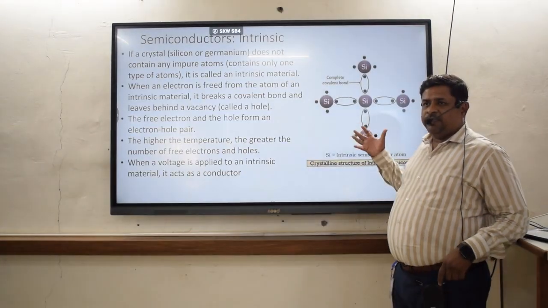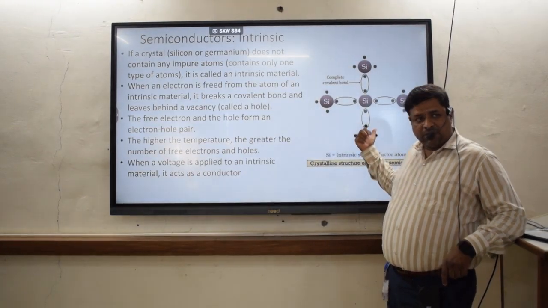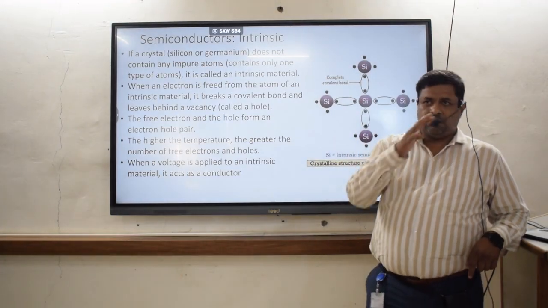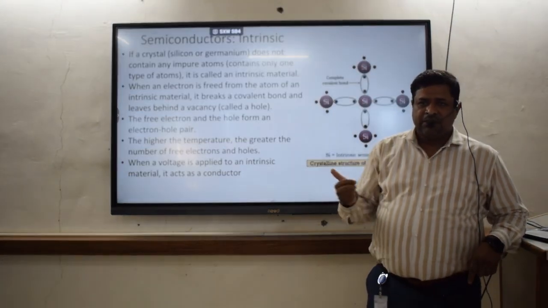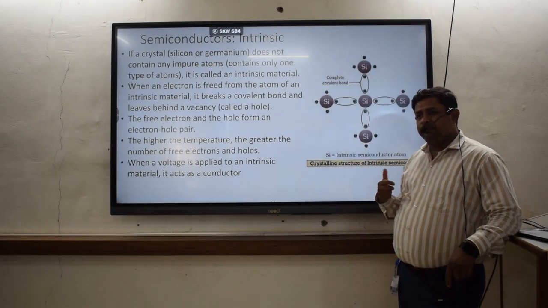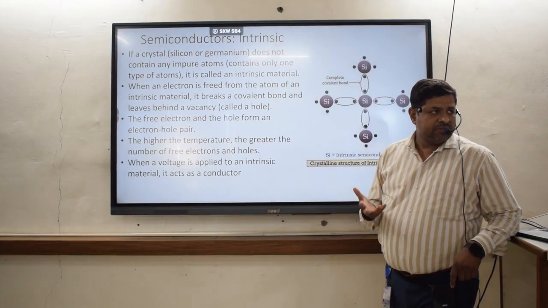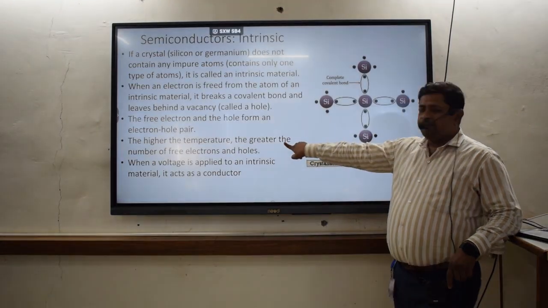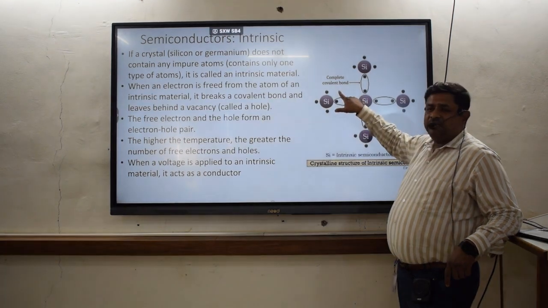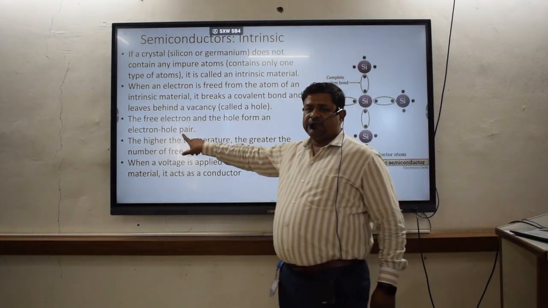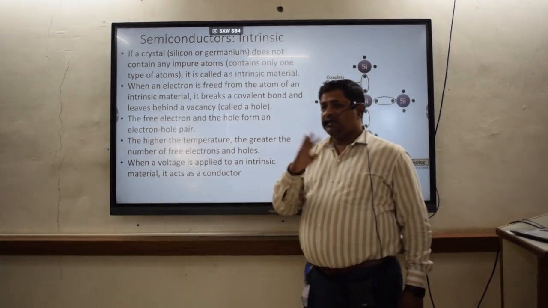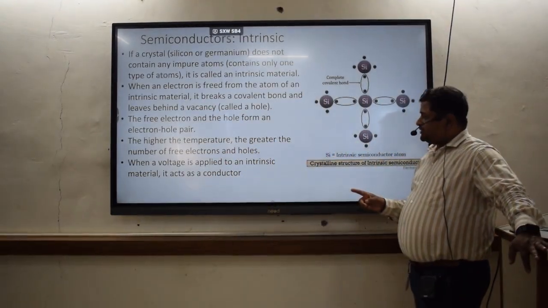And in the case of pure semiconductors, who is responsible for the transfer of current from one place to another place? These free electrons. How is the electricity getting conducted through the pure type of semiconductors? When we are increasing the temperature of that particular semiconductor, these covalent bonds may be broken and the electron will come out, making a number of electron hole pairs at that particular temperature. In that way current can be carried from one place to another place.